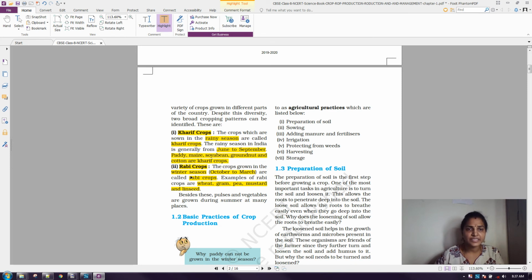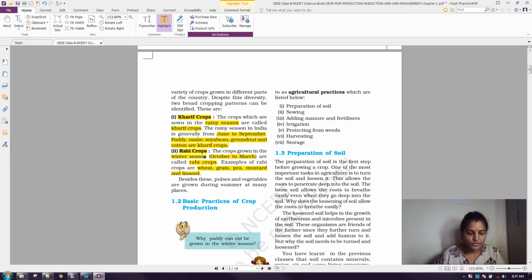Next one is Rabi crops. How can we easily remember the examples for Rabi crops? Again, I have one clue. Here from Rabi I have taken RA, from wheat I have taken WHE alone, from gram I have taken GRA alone, and P fully I have taken. Linseed I have taken fully, and then mustard, where we have to say MUST alone.